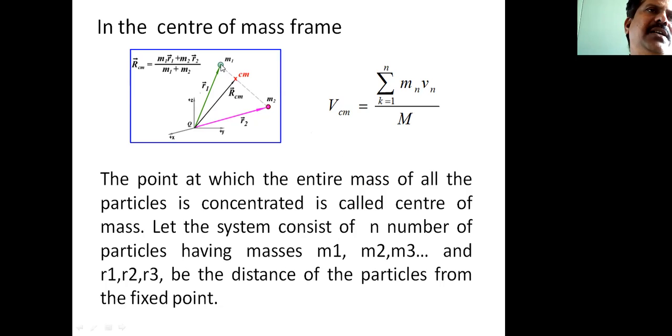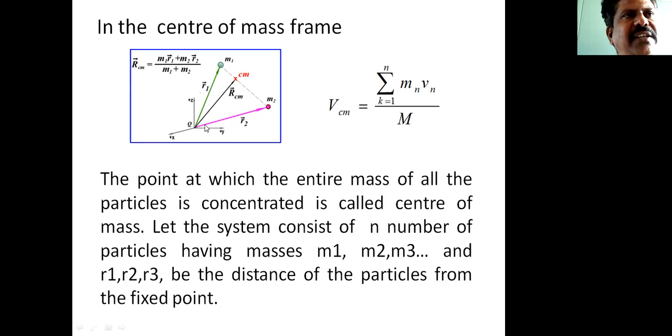So see here, I have considered one system consisting of two particles, M1 and M2. Inside this we have considered one point where the entire mass of the system is concentrated. That point we call the center of mass of the system. Here, whatever x, y and z is there, this is my inertial frame of reference, and this is fixed with the center of mass of this isolated system.